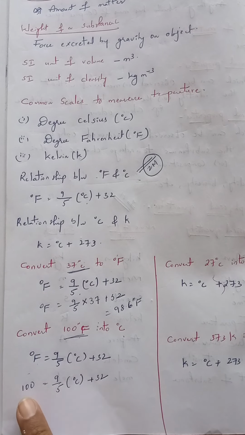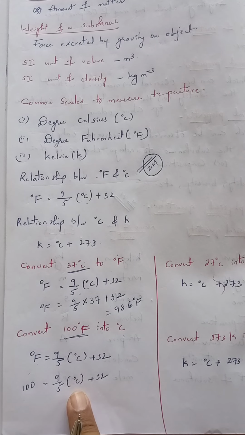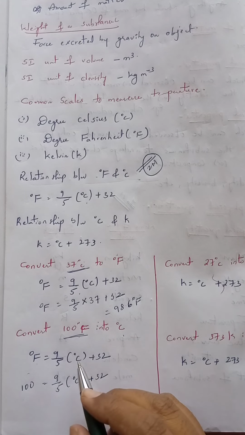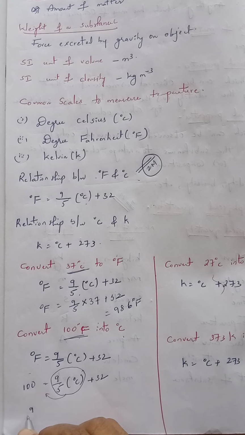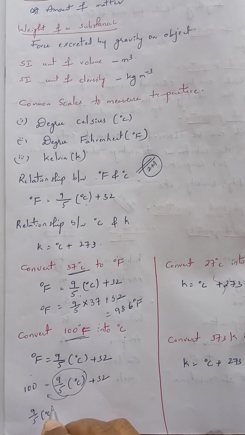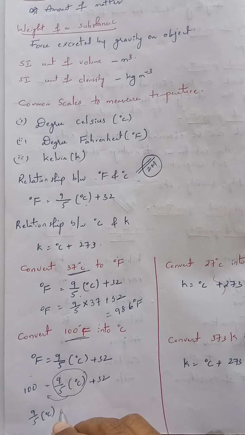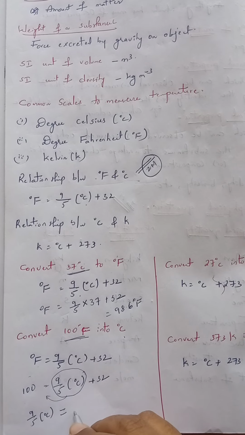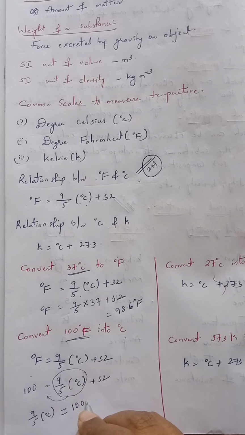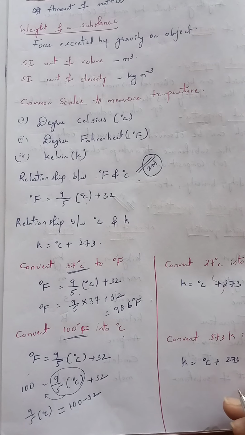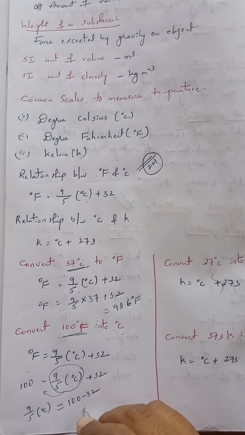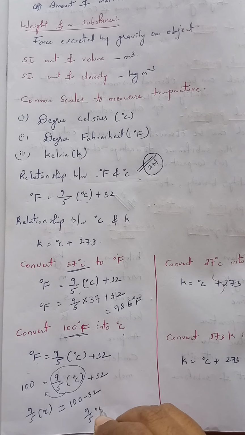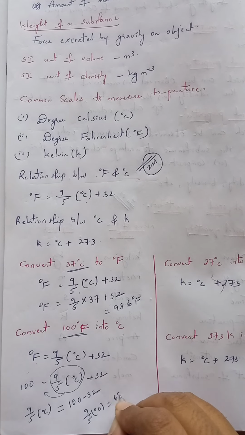We want to convert degree Fahrenheit into degree Celsius, so take this term to this side. Then 9/5 degree Celsius equals 100 minus 32. The value of 100 minus 32 is 68. So 9/5 degree Celsius equals 68.